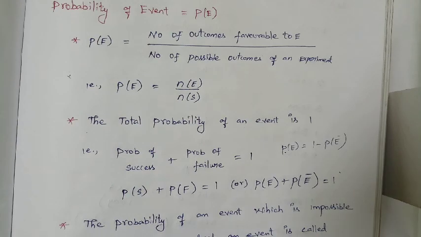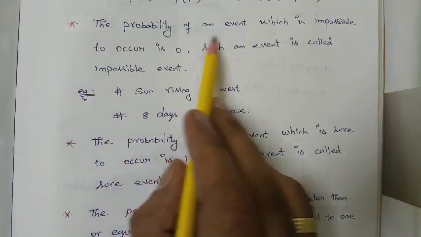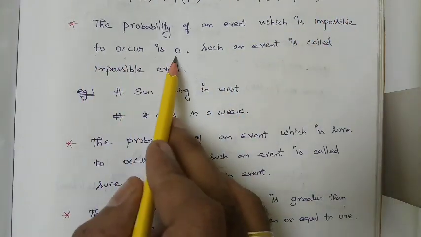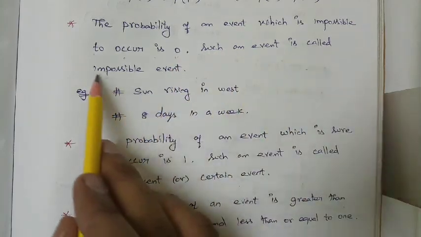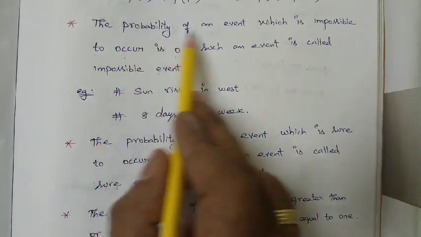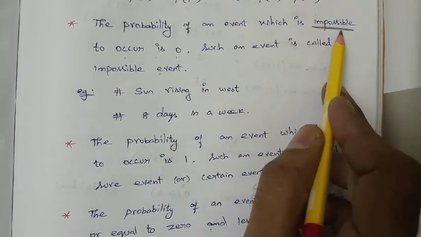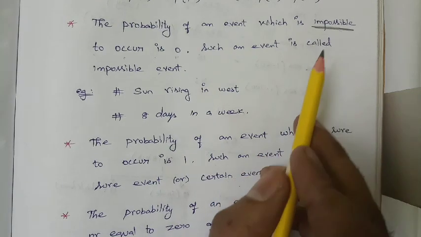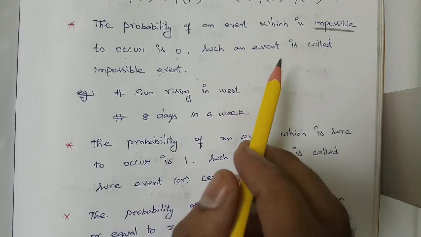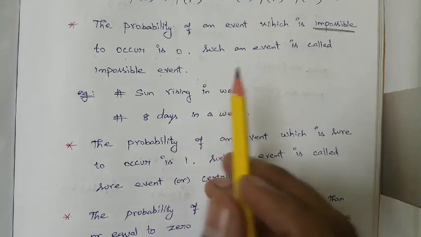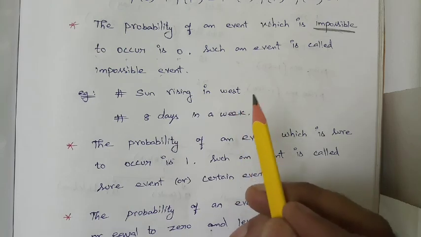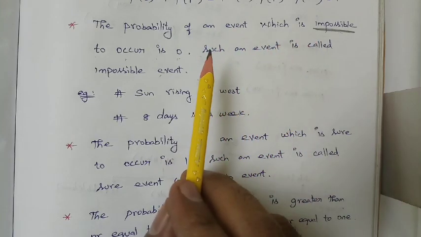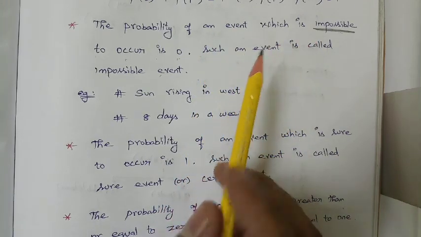We have some important notes. The probability of an event which is impossible to occur is 0. Such an event is called an impossible event. A very good example: a person who studied law is attending a medical interview for a doctor job. Is it possible? No, it is impossible, because he is a lawyer and is eligible only for a lawyer job. Like this, there are so many examples.